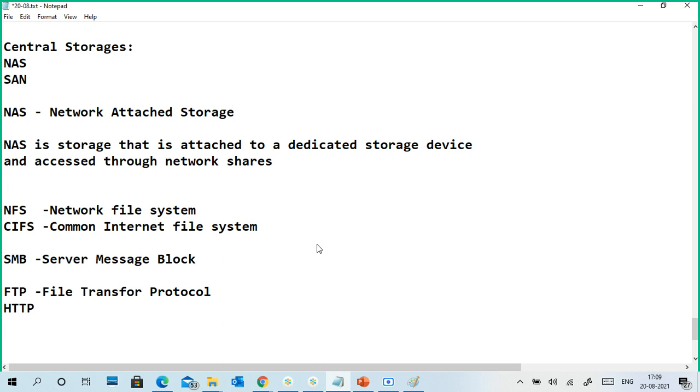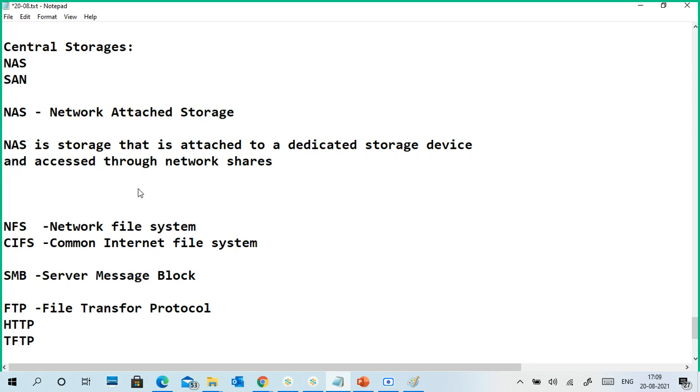Some protocols like TFTP are for storing configuration. So the main protocols are NFS, CIFS, SMB, and FTP, HTTP is extra, and TFTP is for storing configuration on remote PCs, though it doesn't come directly under NAS. But these all come under NAS, network attached storage. Very simply said, it is file sharing type.